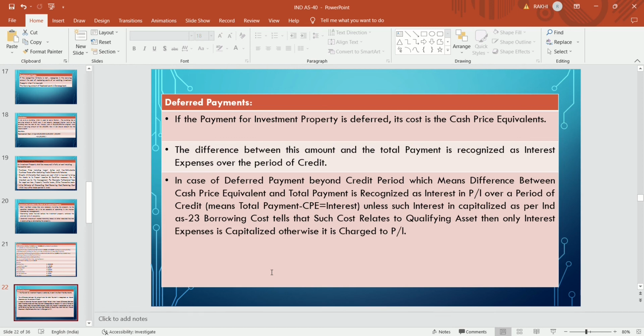In case of a deferred payment beyond the normal credit period, the difference between the cash price equivalent and the total payment is recognized as interest in P&L over the period of credit, unless such interest is capitalized as per Ind AS 23 as a borrowing cost. If the interest cost relates to a qualifying asset, then it is to be capitalized with the cost of the asset. Otherwise it will be charged to P&L over the credit period.